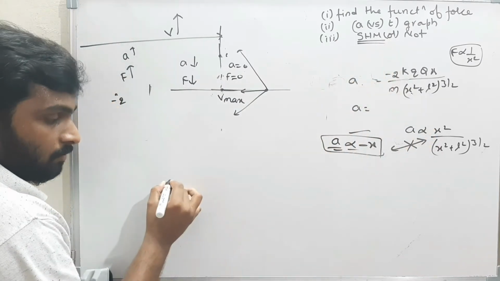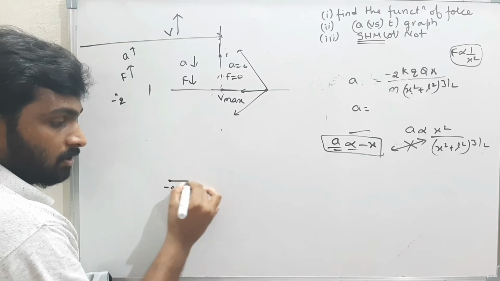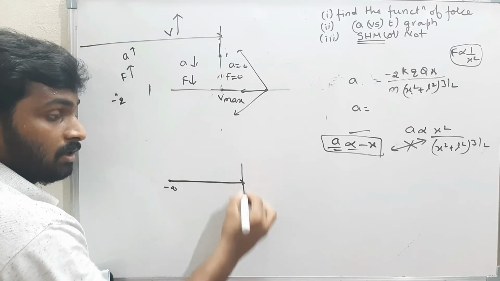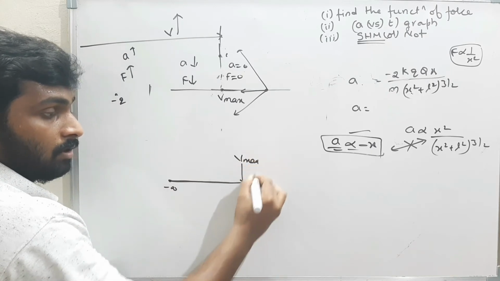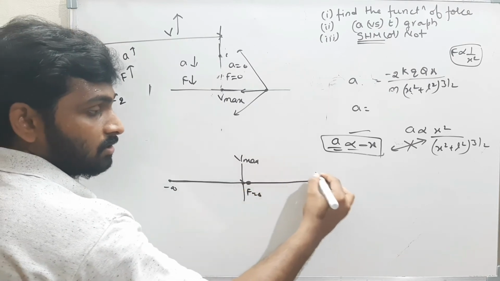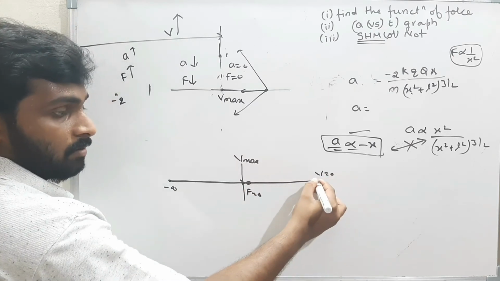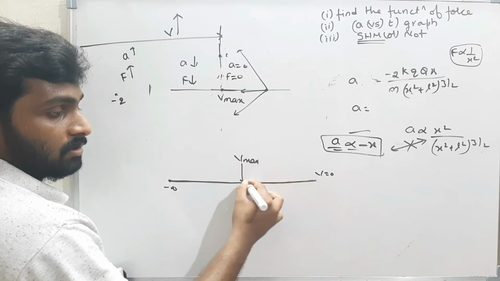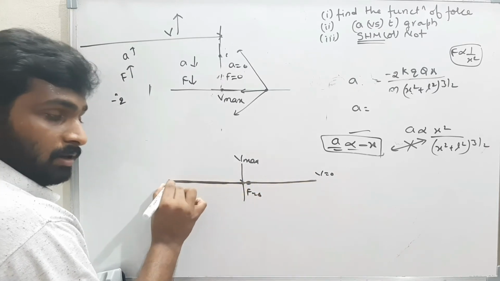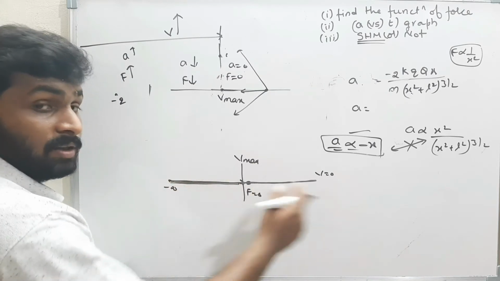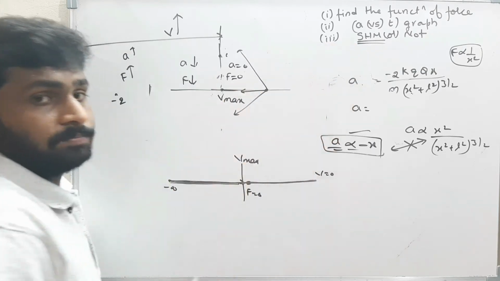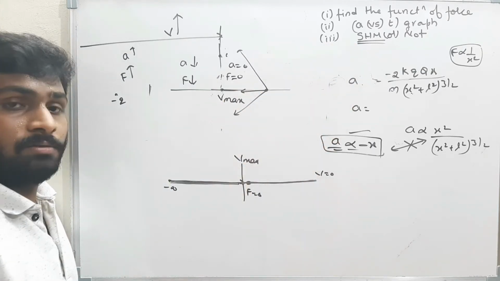See here. From minus infinity, the velocity gradually increases, becoming maximum at origin. Here, the force becomes 0. Again, the velocity gradually decreases and becomes 0. Again, when the body is coming back, the velocity will increase. And again, from here, the velocity gradually decreases, and from here, the velocity gradually increases. That means this is one type of oscillation, but this is not SHM. I think this question is clear. Okay, we'll see the next question.